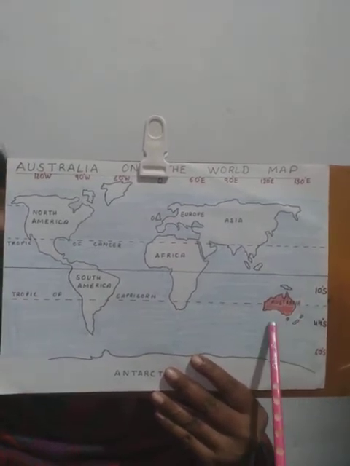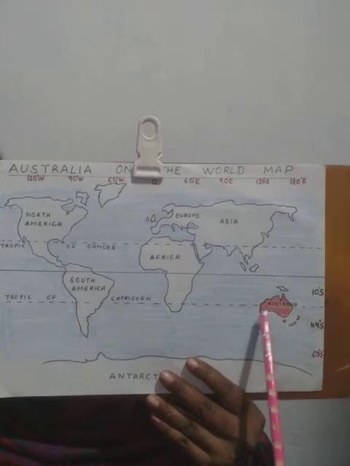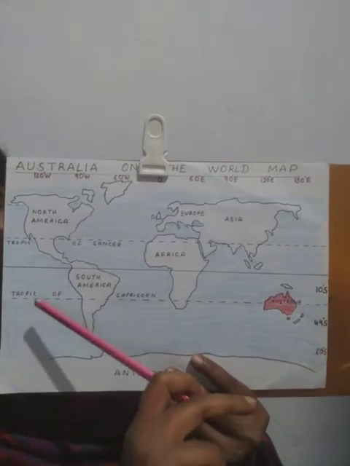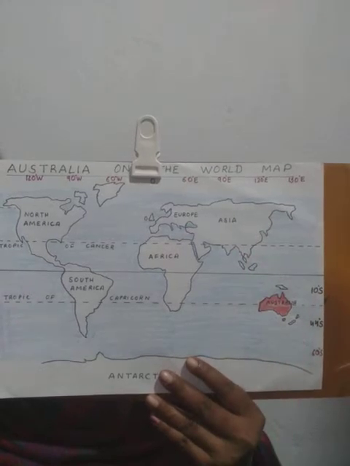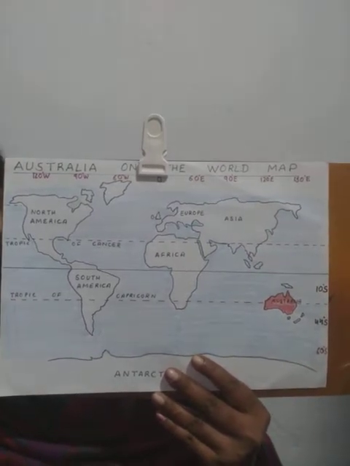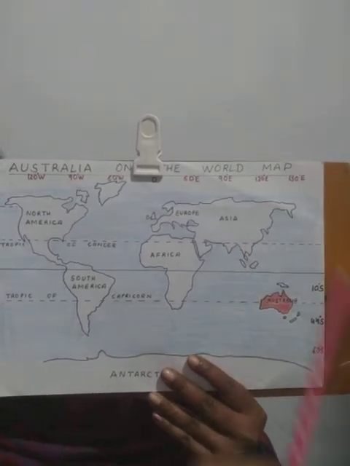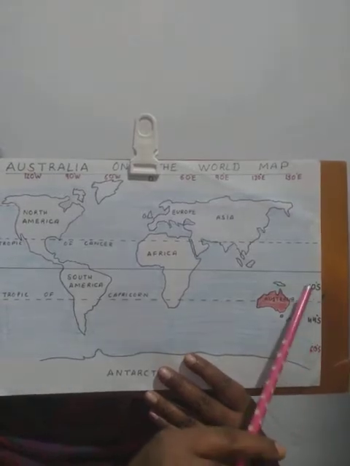As you can see here, it completely lies in the eastern and southern hemispheres. Tropic of Capricorn almost passes through the middle of the continent. And if we talk about its latitudinal and longitudinal extent, here I've tried to show the meridians and the latitudes.